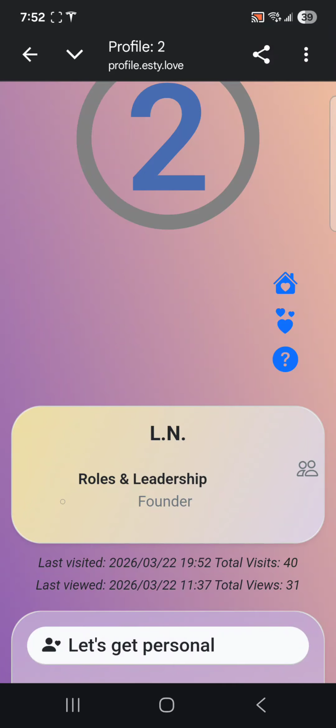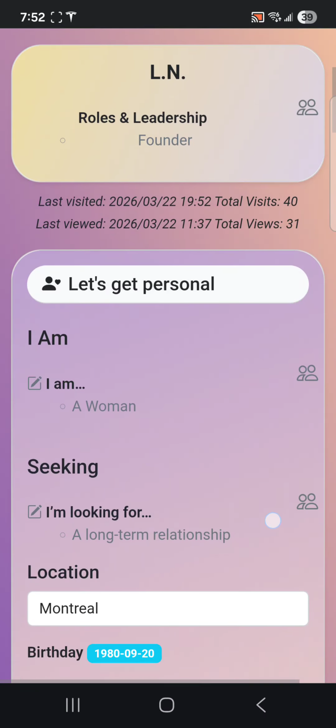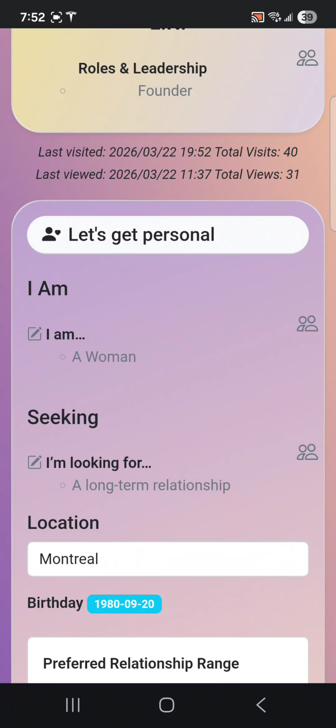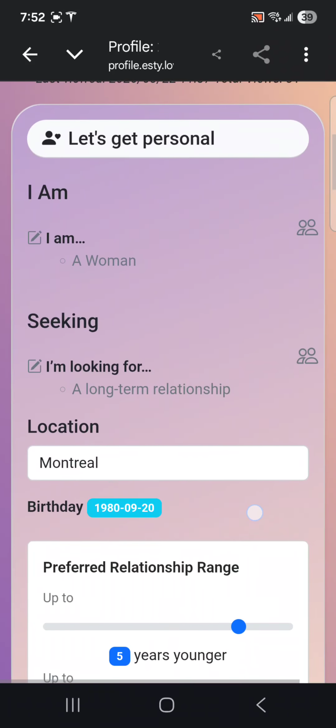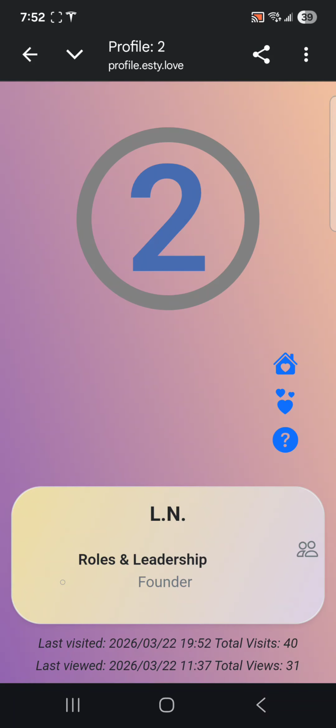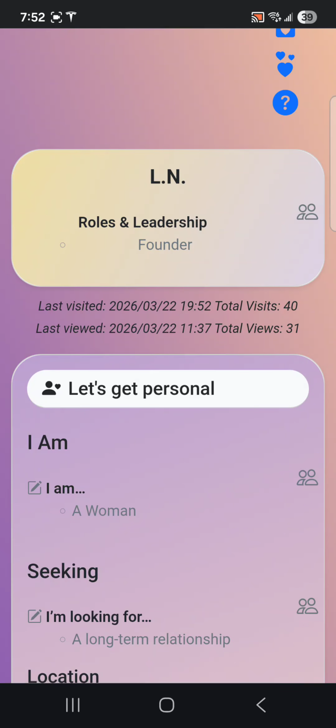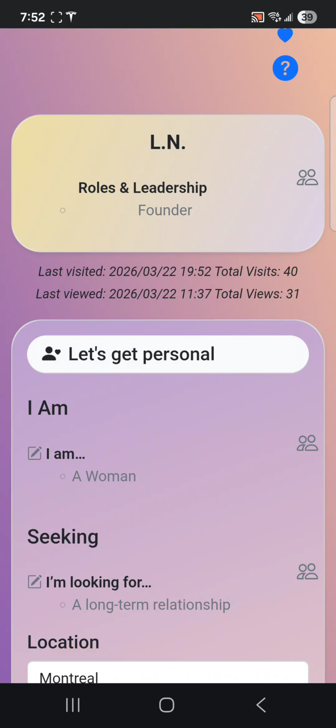If it's your first time, you would have to answer the 5 mandatory questions, like I am a woman in my case, what am I looking for, what is my preference, and there are only 5 questions. When you finish all the 5 questions, you see the little two people icon next to I am a woman here.